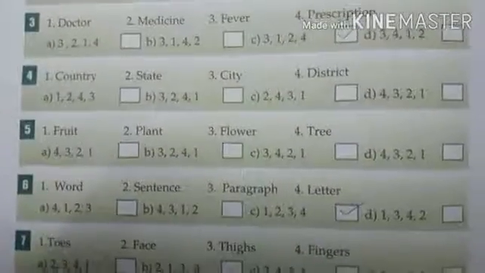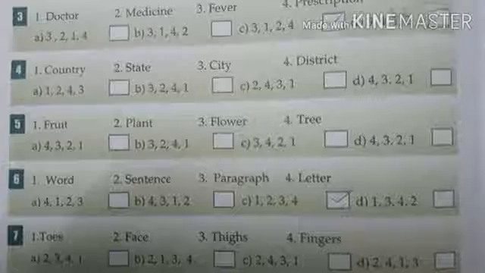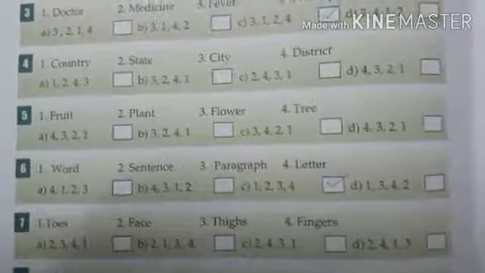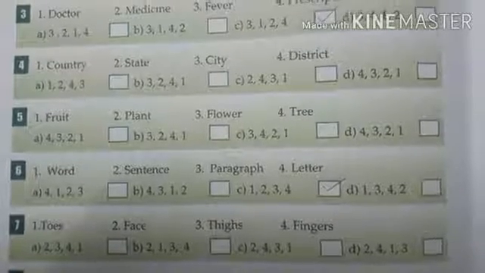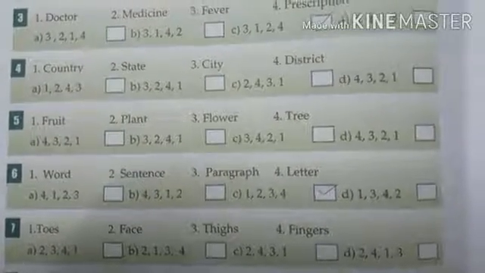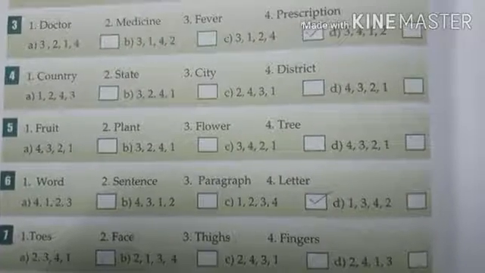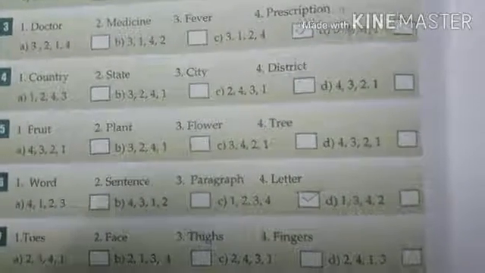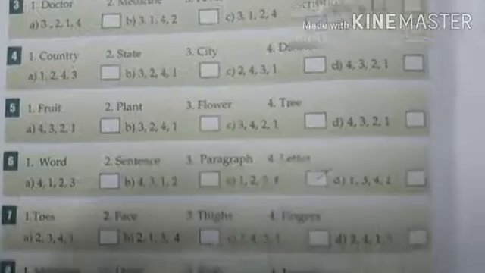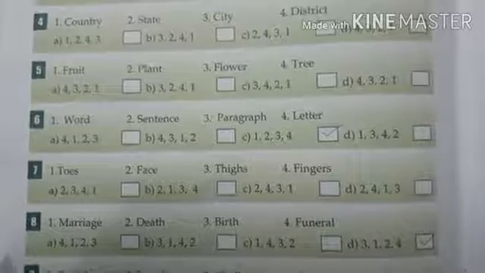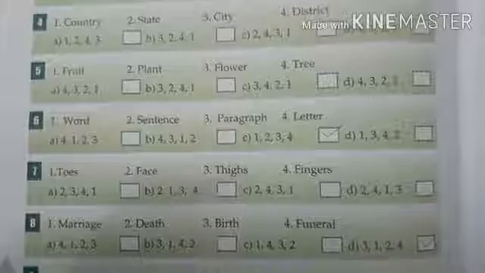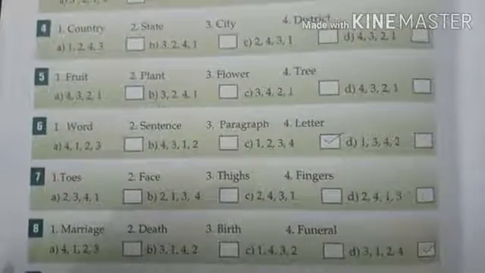Then here number 6: word, sentence, paragraph, letter. First you have to collect the words, then you write the sentence, and with writing more, sentences become a paragraph and then it becomes a letter. So 1, 2, 3, 4. Now number 8: marriage, death, birth, funeral. First birth, then marriage, then death, and then the last one is funeral. So 3, 1, 2, 4.